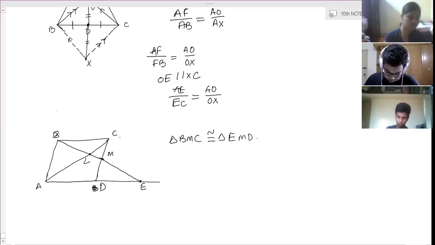EMD. They have already given CM is equal to DM, angle M vertically opposite angle, and angle B is equal to angle E. So AAS criteria, these two triangles are congruent. So therefore DE is equal to BC. So therefore BC is equal to DE.